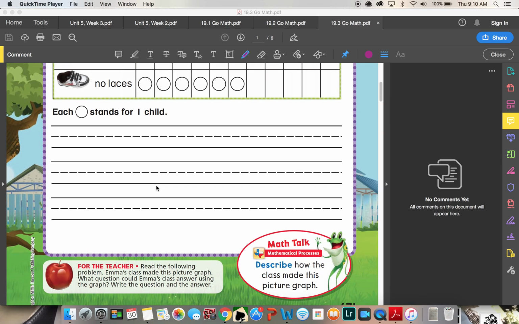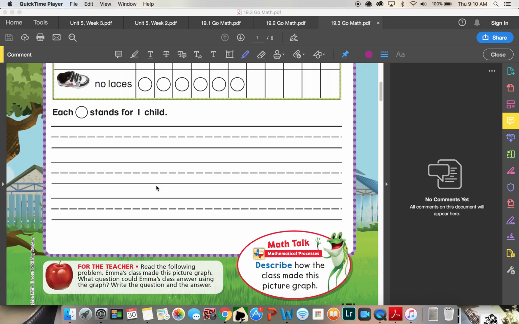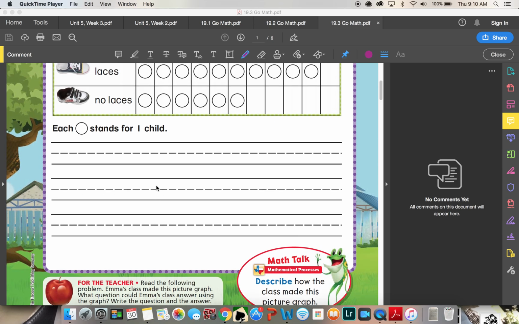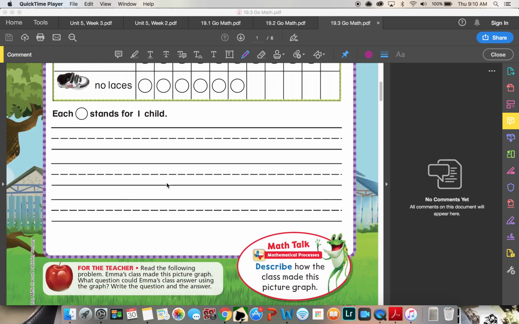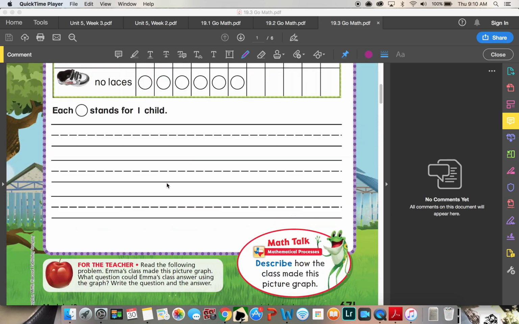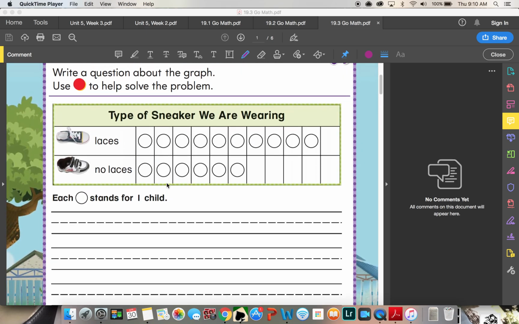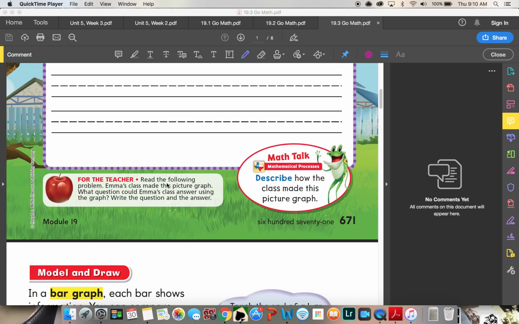So Emma's class made this picture graph. What question could Emma's class answer using the graph? Write the question and the answer. So you could really ask two types of questions here. You could ask how many shoes are laces? How many shoes are no laces? You could also ask how many more shoes have laces? How many fewer shoes have no laces? You could ask all kinds of questions. So make sure that you write one question down and your answer.